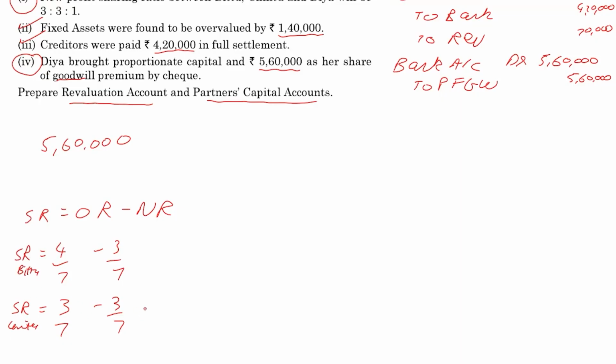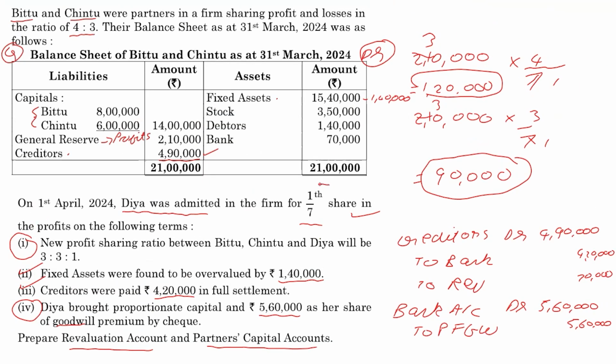Now notice Chintu: 3 by 7 minus 3 by 7 is 0. So there's no sacrifice with me. As far as Bittu is concerned, it is 1 by 7, and it is no coincidence that the incoming partner's share in the future is also 1 by 7. So basically, Bittu is giving everything to Diya. And that means that 5,60,000 also is Bittu's entirely.